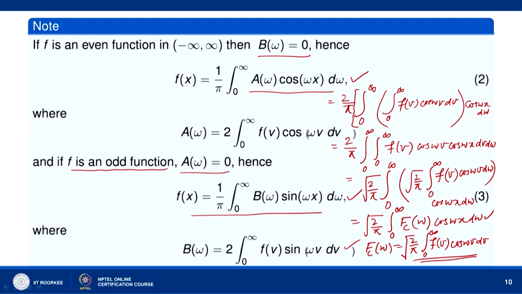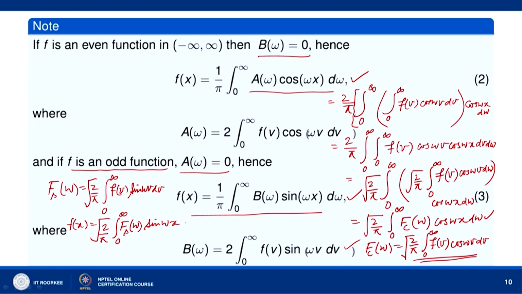F_s(omega) will be equal to root 2 over pi integral 0 to infinity f(b) sin omega b db. This will be the Fourier sine transform, and the inversion formula will be f(x) equal to root 2 over pi integral 0 to infinity f_s(omega) sin omega x d omega.